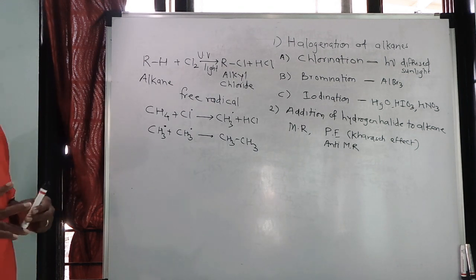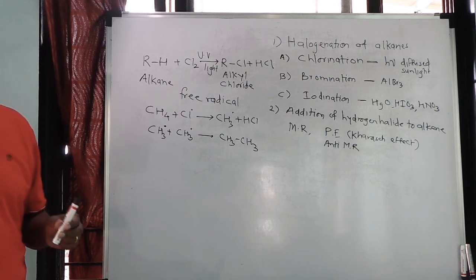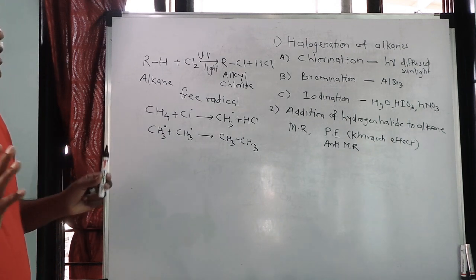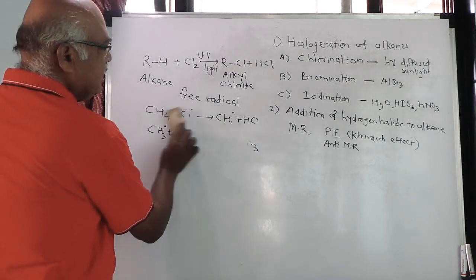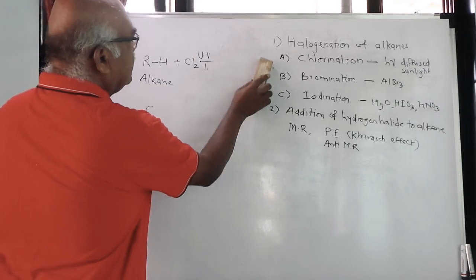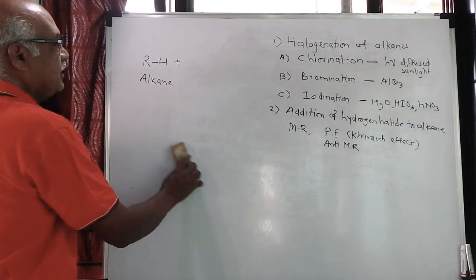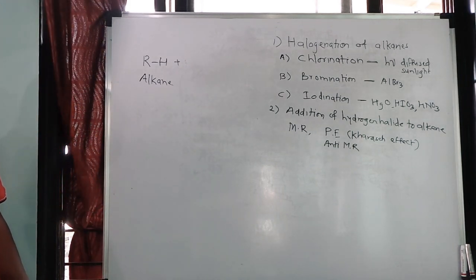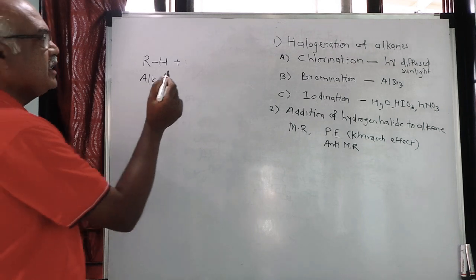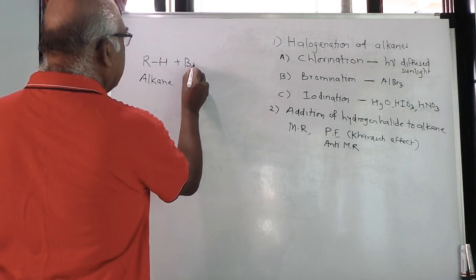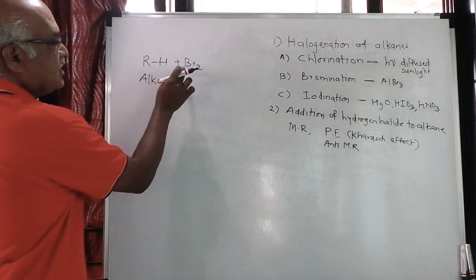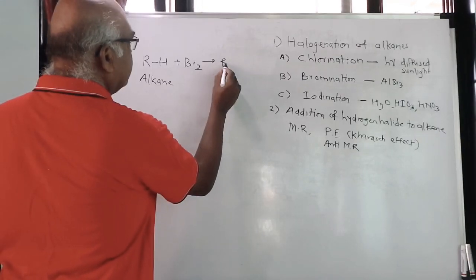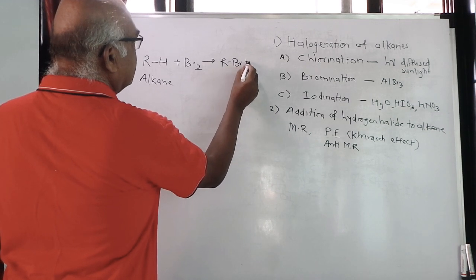So direct chlorination of alkane is not a convenient method, but we have seen this particular method in the 11th standard, so I have taken this particular method. Then instead of chlorine, if you take bromine, and when you carry out the bromination, again we'll take alkane, and this is treated with bromine, that is Br2, alkane RH plus Br2. So you get RBr plus HBr.